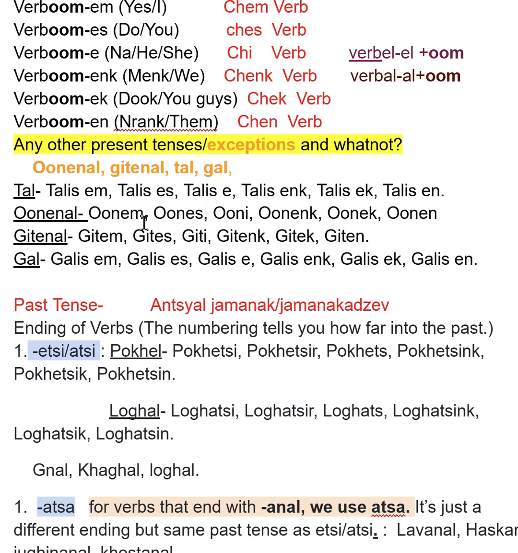Gitenal. To know. Yes, gitem. Tu gites. Na giti. Menk gitenk. Tuk gitek. Narank giten. Gal. Yes, galisam. Tu galises. Na գալիս է. Մենք գալիս ենք. Դուք գալիս եք. Նրանք գալիս են.